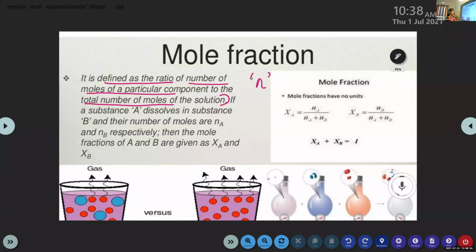So mole fraction is defined as the ratio of number of moles of a particular component to the total number of moles of the solution.